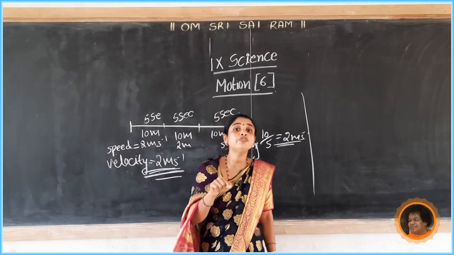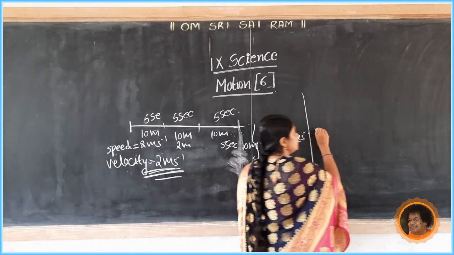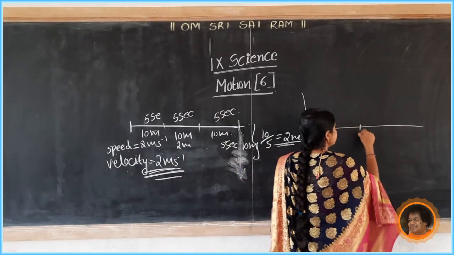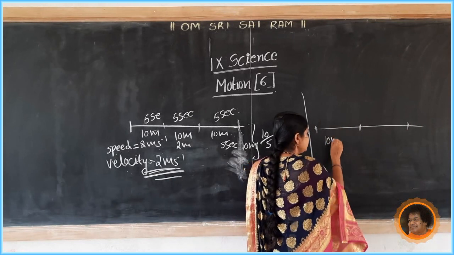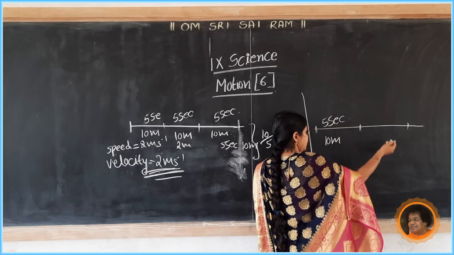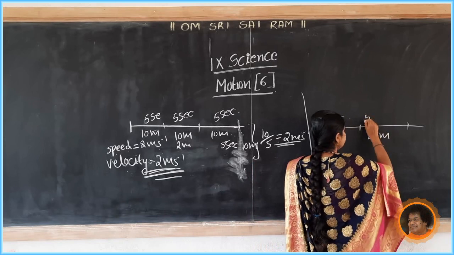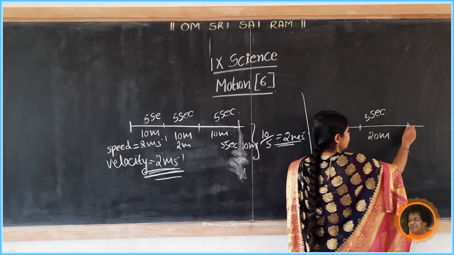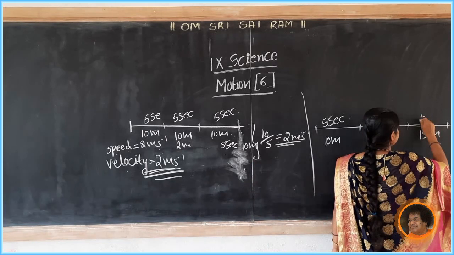But in the case of non-uniform motion, for example, here is an object that covers the first 10-meter distance in 5 seconds, then covers 20 meters in 5 seconds, and again covers 15 meters in 5 seconds.